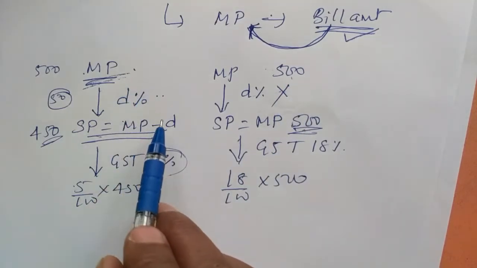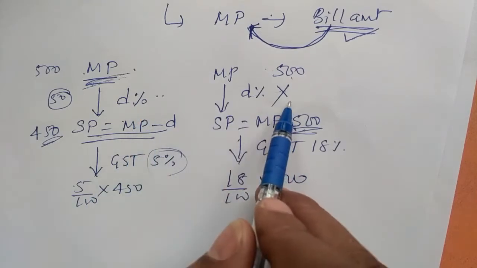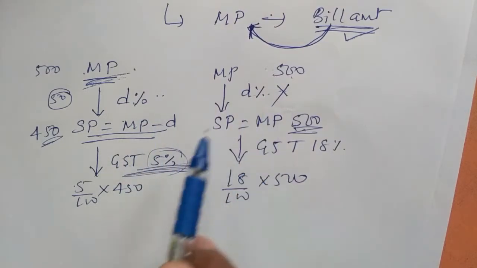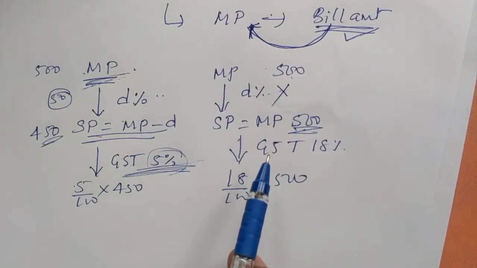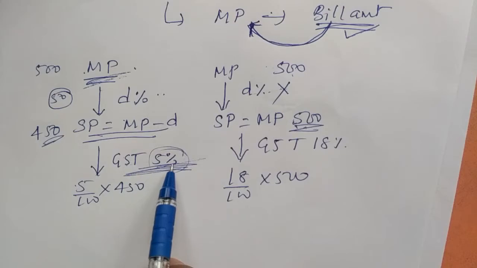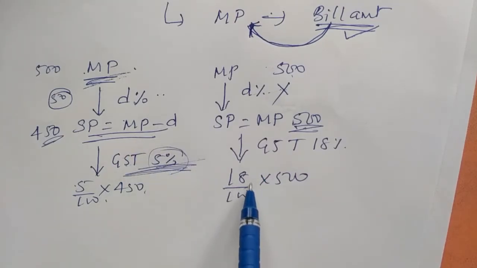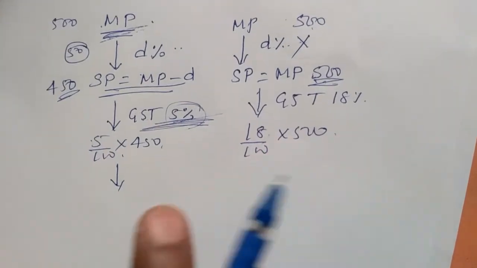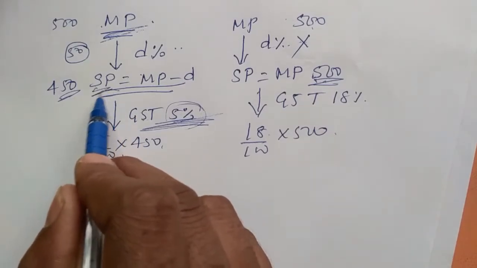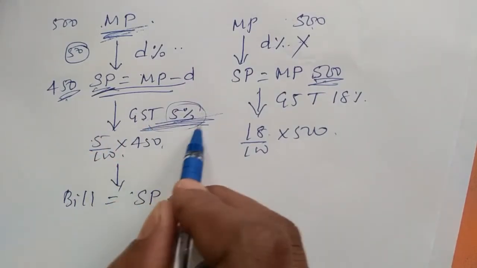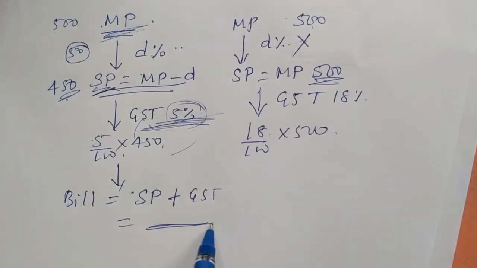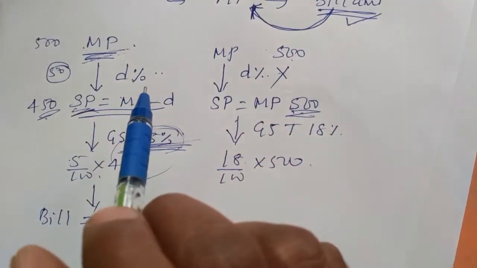Whether or not you subtract a discount, GST is compulsory, student. Discount is secondary, but GST we need to pay. So how to find GST? The percentage given, into the selling price. Finally, after GST is added, the final thing is the bill. The bill amount is the selling price 450 plus the GST the government collects. Totally this is the billing amount. This is the usual calculation we follow in GST.